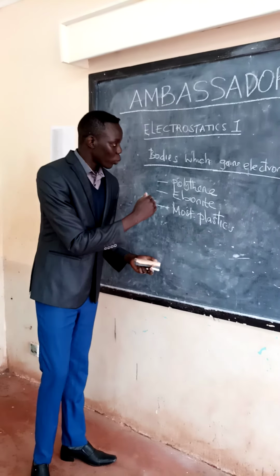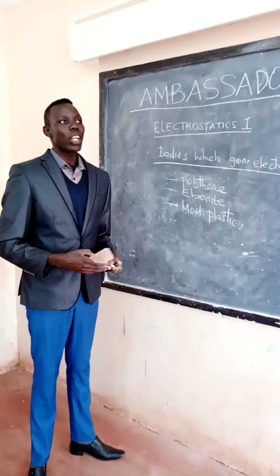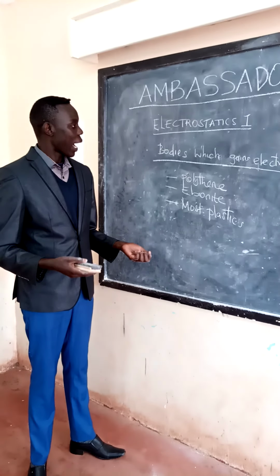So now that will take us to charging of a body by various ways.